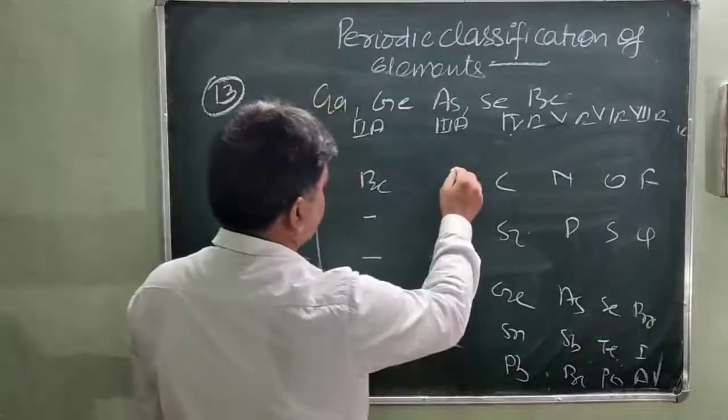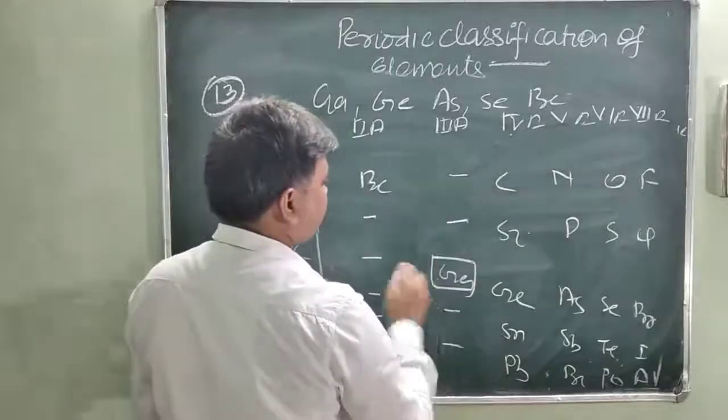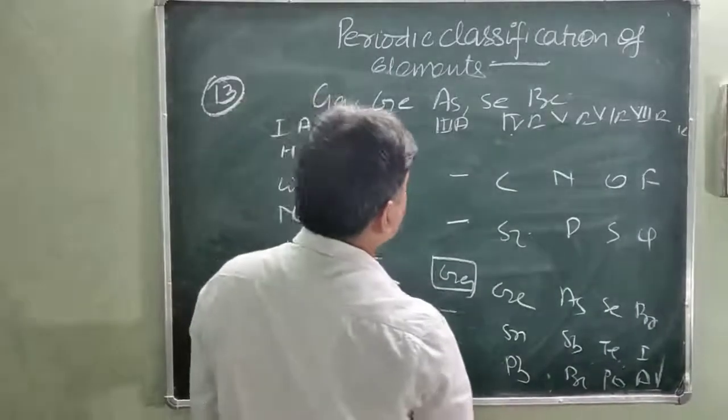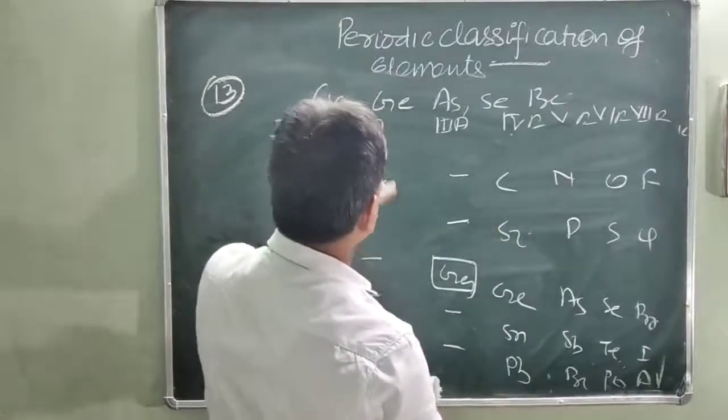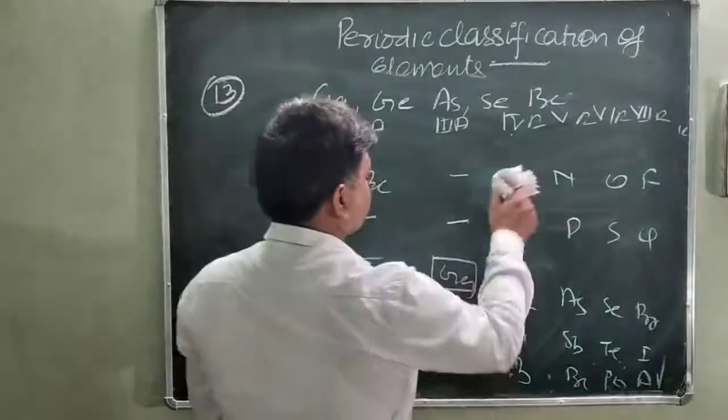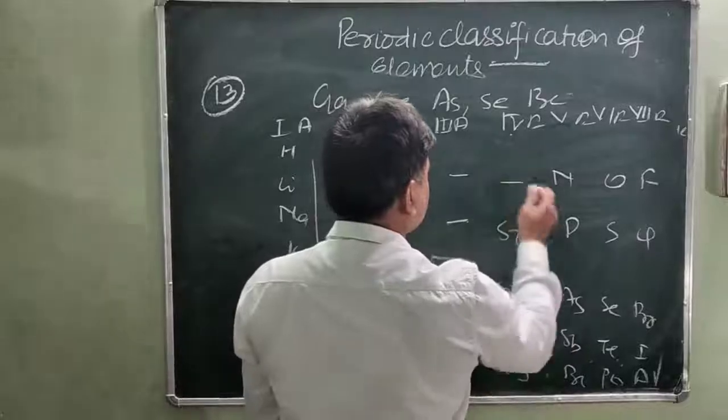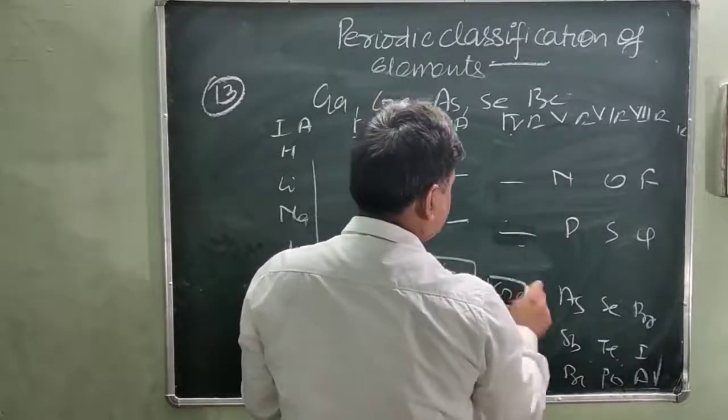Boron, aluminum, gallium, indium, thallium. Next one, carbon, silicon. Is silicon given? No. Carbon, silicon, germanium is given. So this is not in the fourth A group. This germanium is given.